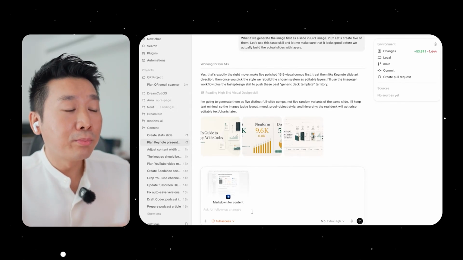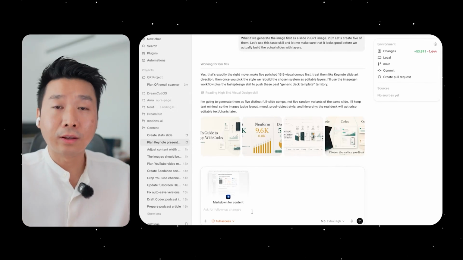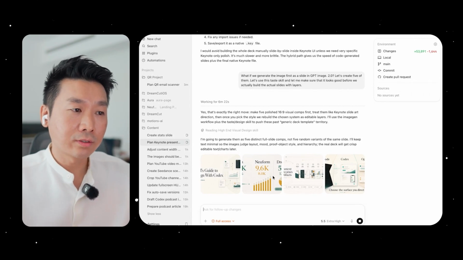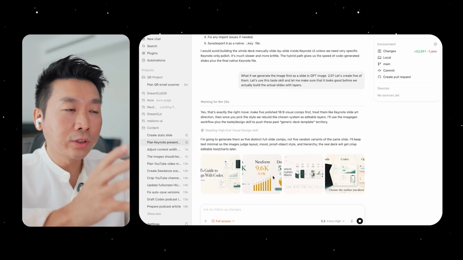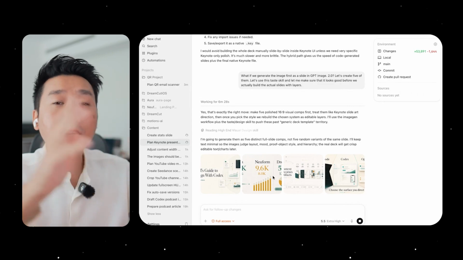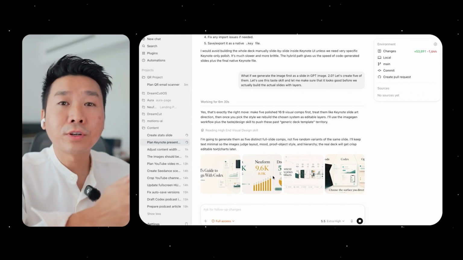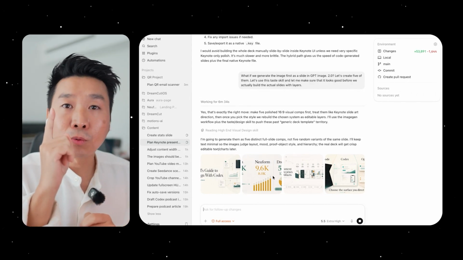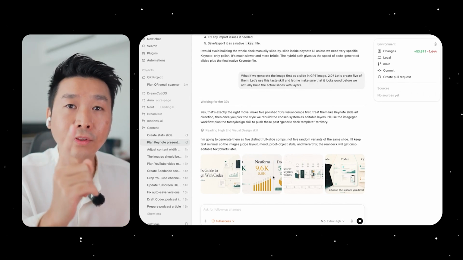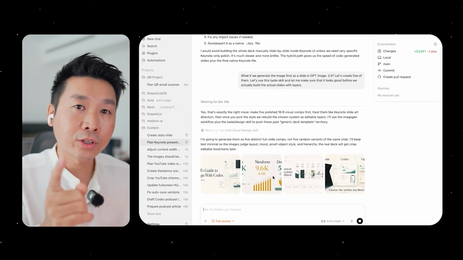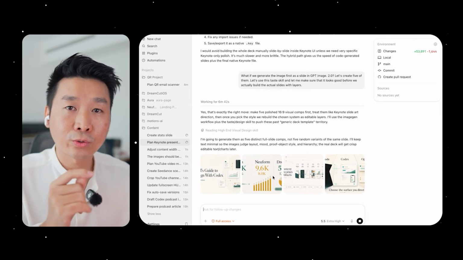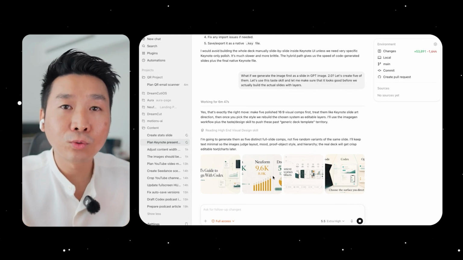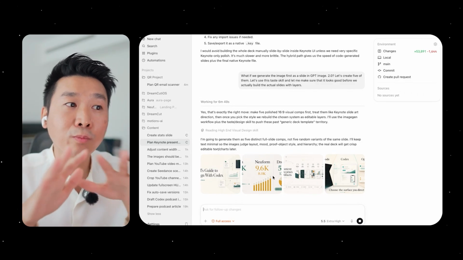So the beauty of all of this, I want you to understand, is that all of this is happening all at once. Traditionally, if you think about 10 years ago using Figma or using VS Code, you're limited by one task. You do one thing at a time. You do one project at a time. You have one cursor. What you need to understand nowadays is that you don't have to do that anymore. You have an army of agents.